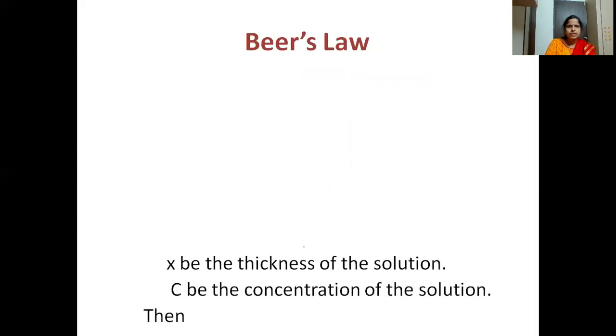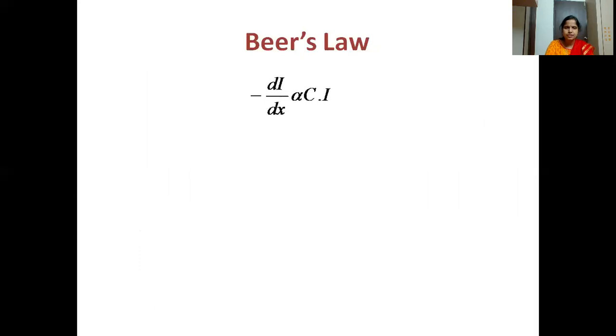We can write the same thing like this: decrease in intensity, minus dI by dx, is directly proportional to the concentration as well as the intensity of the incident light, so into CI. If we remove the proportionality constant, it becomes equal. So we write K prime there, it is a constant.